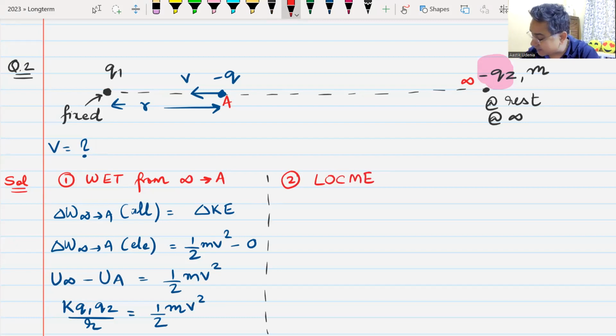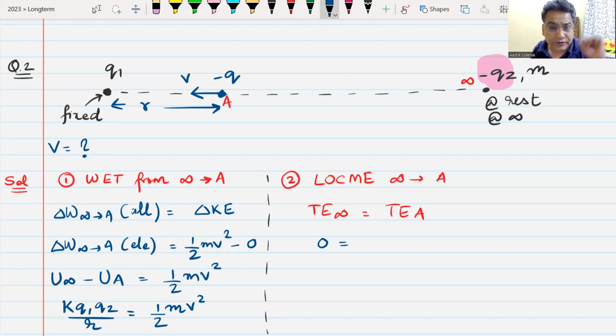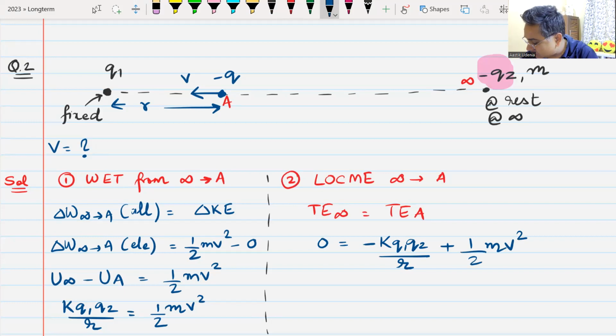Law of conservation of mechanical energy applied from infinity to A. It says that total energy at infinity should be equal to total energy at point A. The potential energy at infinity is 0. The kinetic energy at infinity is 0. So 0 must be equal to potential energy at point A, which is minus k q1 q2 by r, plus kinetic energy at point A, which is half m v square.